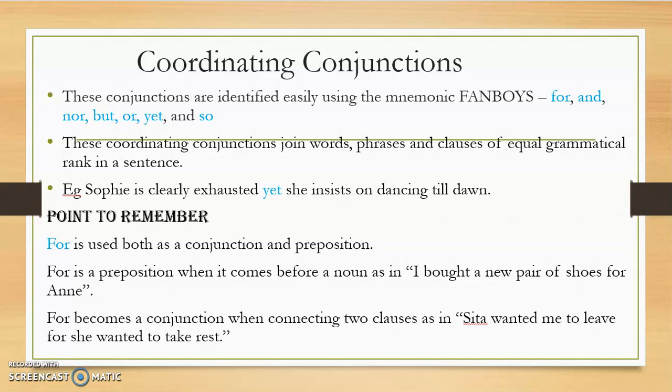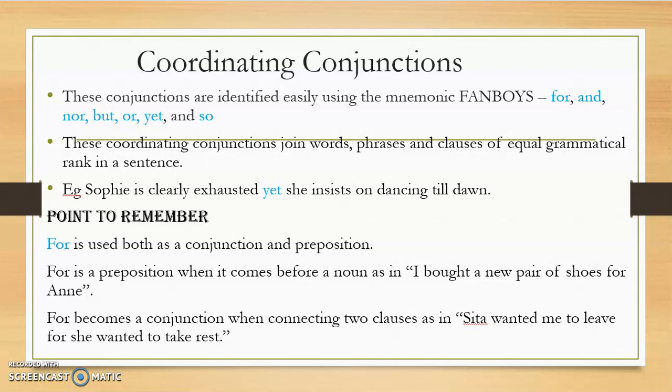The use of the word for, F-O-R. Naturally, there should be a doubt raised in you. Do we not use for as a preposition? So, if for is a preposition, then how can it be used as a conjunction? Let me tell you, for is a word that can be used both as a conjunction as well as a preposition. In certain conditions, it acts as a conjunction, and in certain conditions, it acts as a preposition.